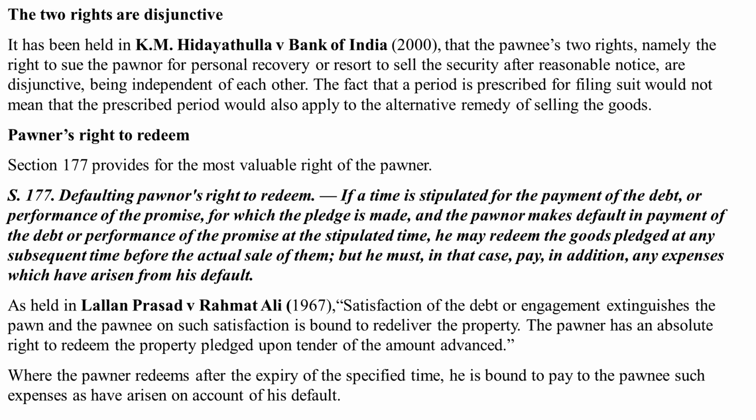Now, talking about pawner's right to redeem, as seen in Section 177, that is defaulting pawner's right to redeem: if a time is stipulated for the payment of the debt or performance of the promise for which the pledge is made, and the pawner makes default in payment of the debt or performance of the promise at the stipulated time, he may redeem the goods pledged at any subsequent time before the actual sale of them, but he must, in that case, pay in addition any expenses which have arisen from his default.